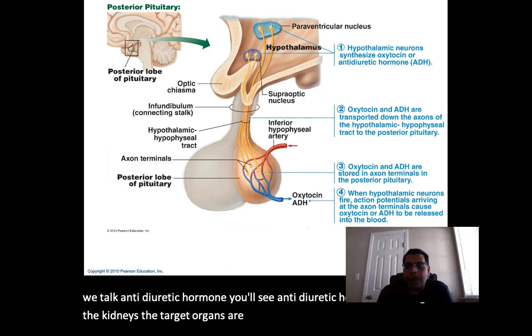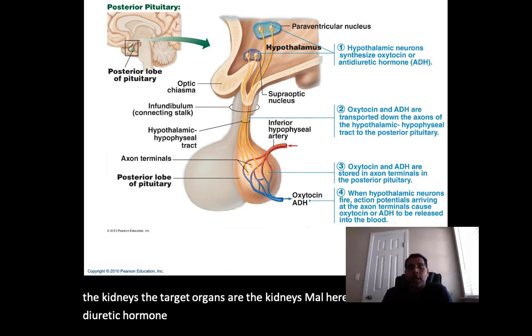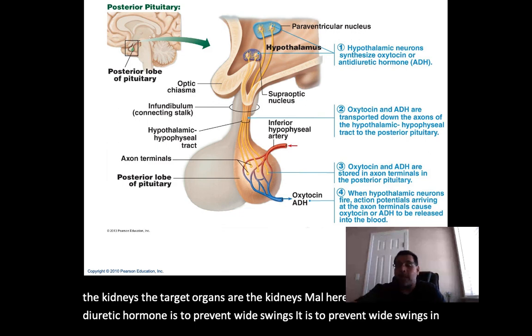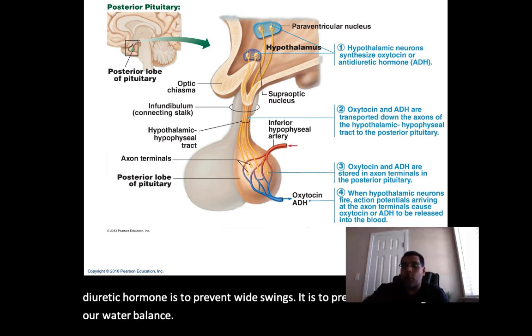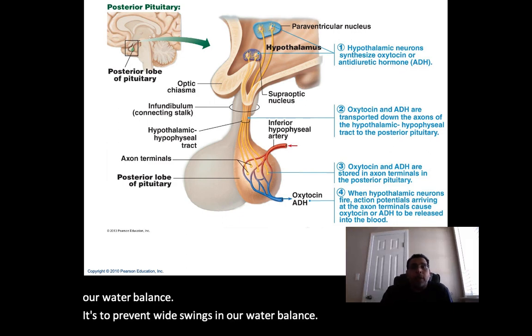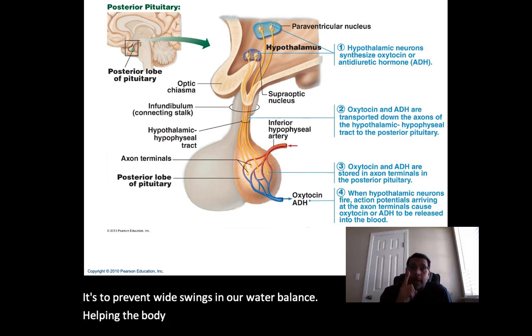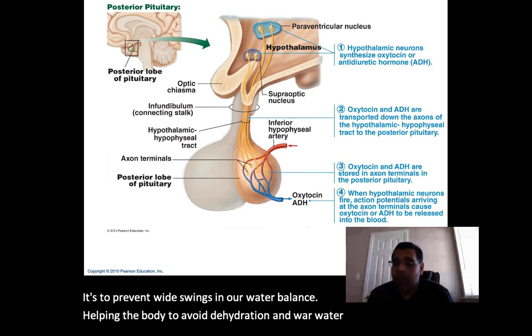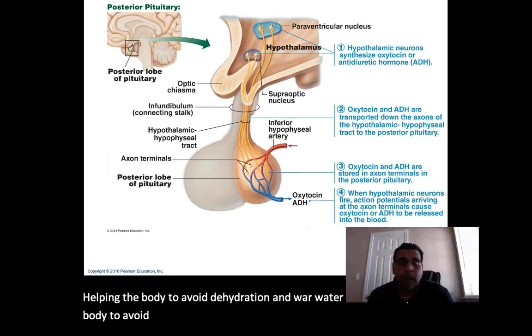Here, the function of antidiuretic hormone is to prevent wide swings in our water balance, helping the body to avoid dehydration and/or water overload.